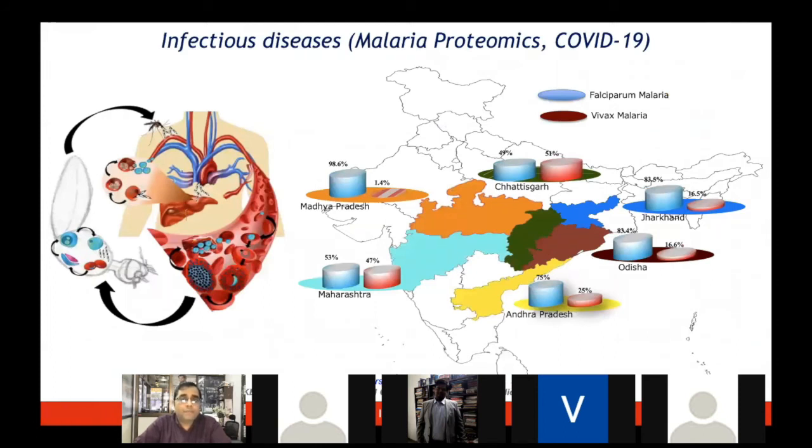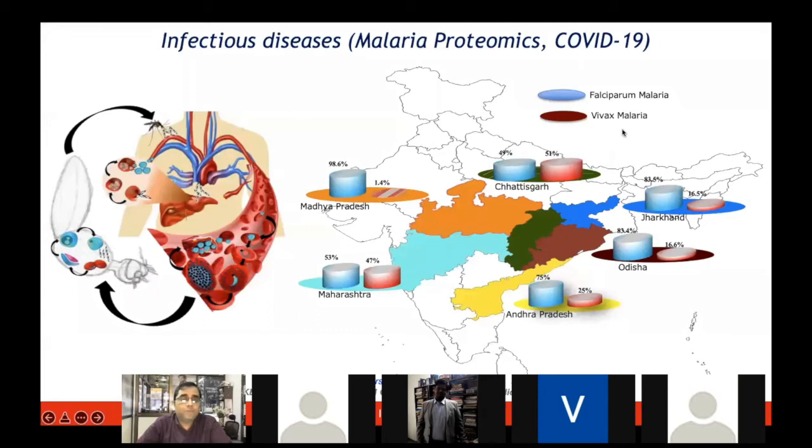So, like in malaria proteomics and COVID-19, in the infectious disease area, we had many collaborations from all over India, different hospitals, different clinicians working in different endemic regions of India, especially from Kolkata, from Bikaner, from Goa, and of course in Maharashtra, many centers, where we collect these patient samples. These samples come to our lab, usually blood samples from malaria patients who have either falciparum or vivax malaria.